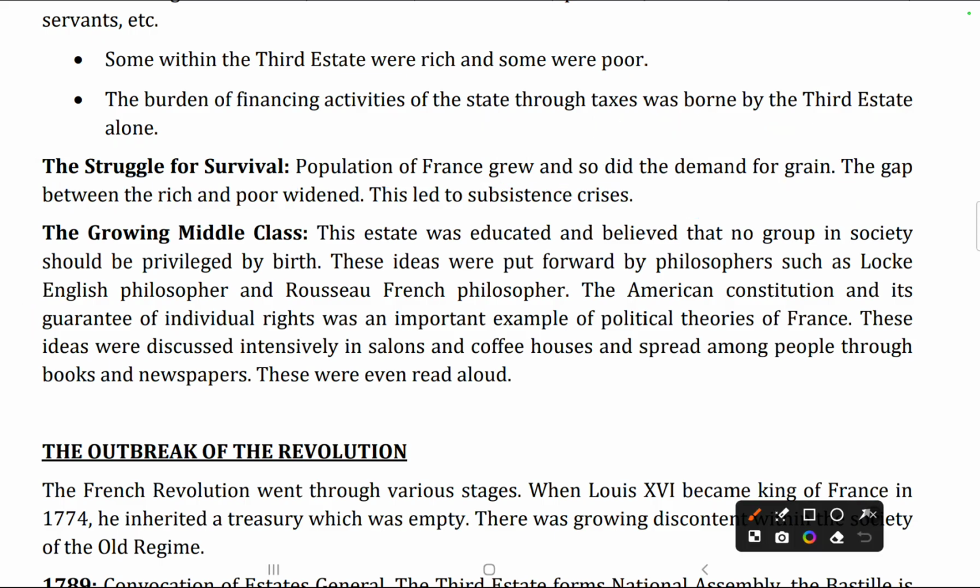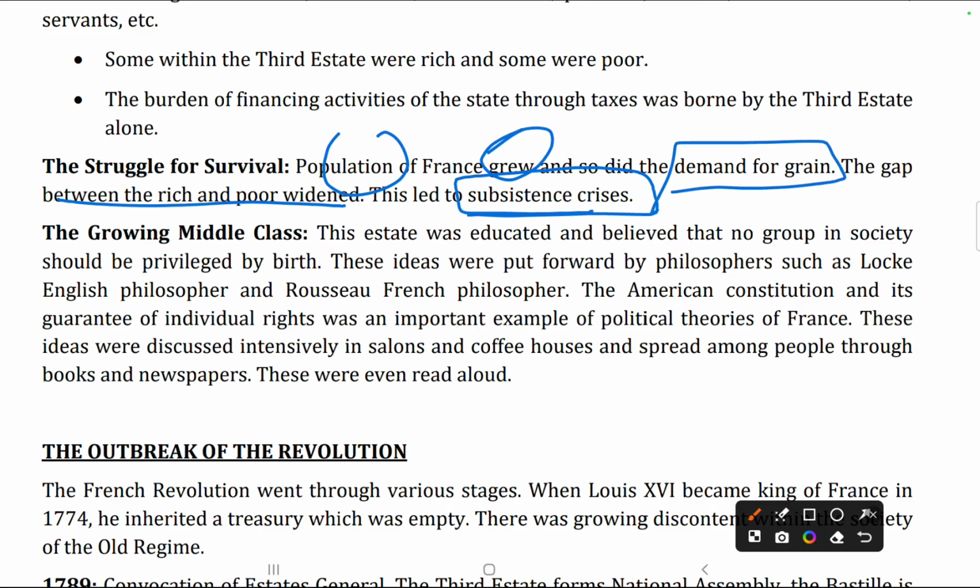This resulted in a gap between rich and poor, and this led to a subsistence crisis. A subsistence crisis is a situation where population grows and there is a lot of demand for grain, and a lot of gap between rich and poor, which leads to a struggle for survival.